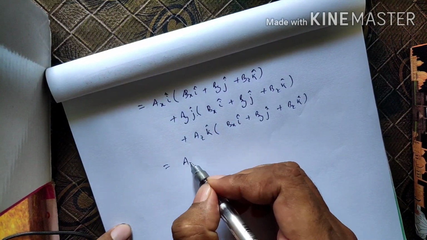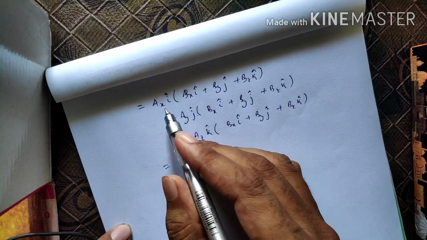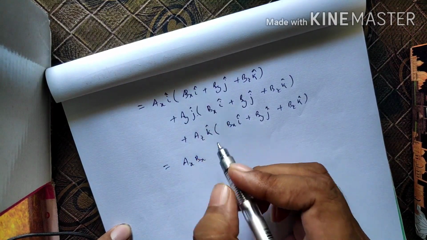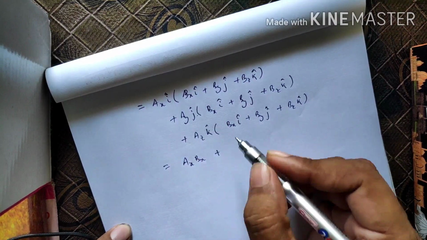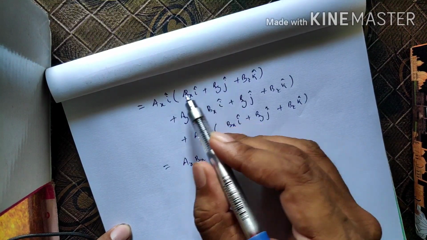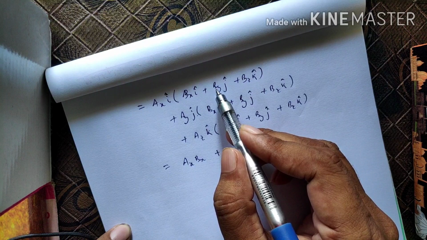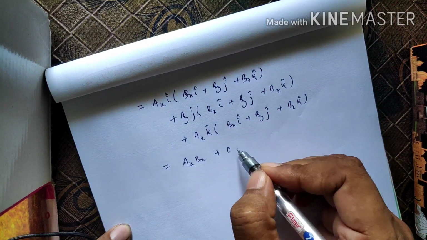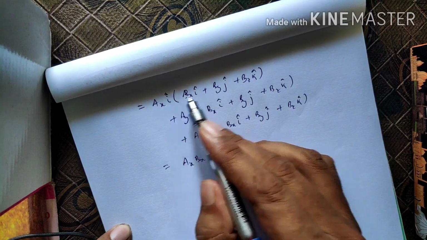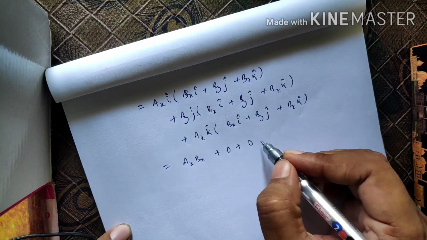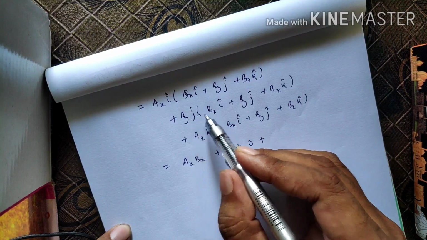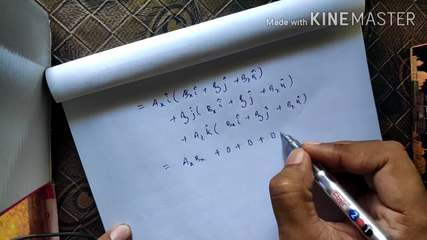So here ax bx times I dot I, which is equal to 1, plus I dot j, which is 0, so ax by into 0 becomes 0, plus similarly I dot k is 0, so this is 0, plus j dot I is also 0, so again 0.